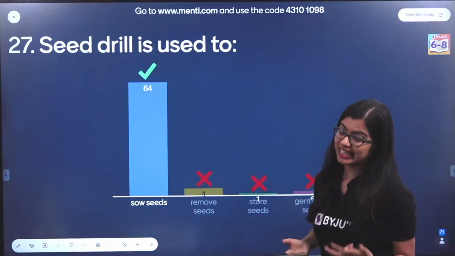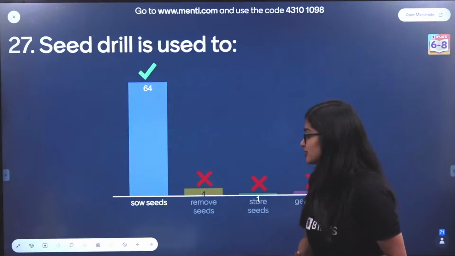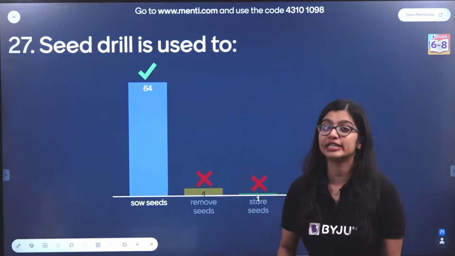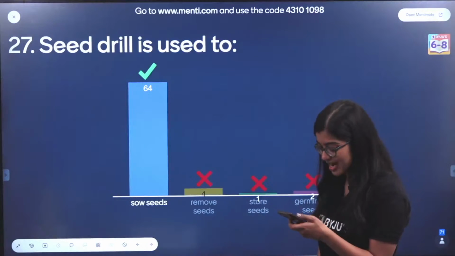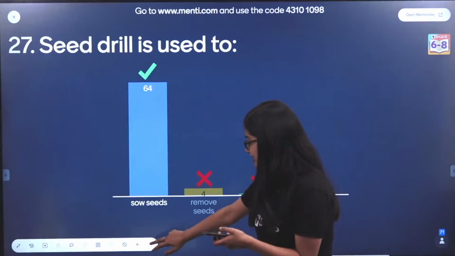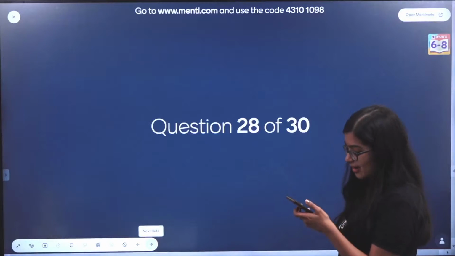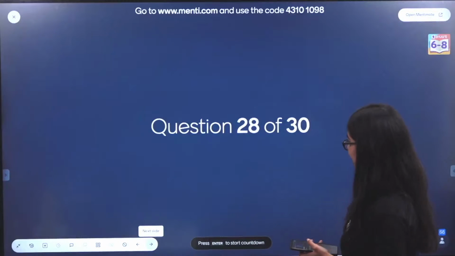Very good. We know that a seed drill is a modern tool that is used to sow seeds. It will sow them equidistantly at the right depth so that the seeds can grow properly, right? Yes, easy peasy lemon squeezy. Yes, Vaiga, of course I've been taking your name all day.